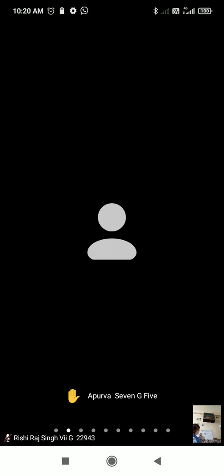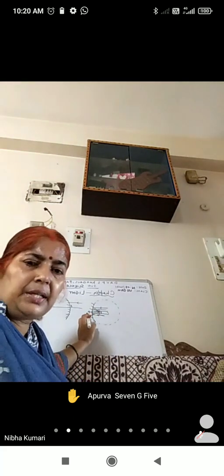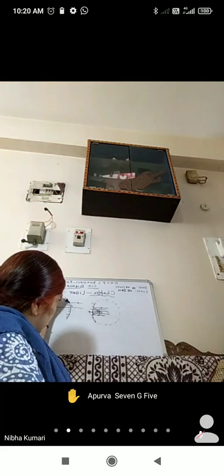Midpoint is called pole. The ray is coming parallel to the principal axis. Then after reflection, it will diverge. It will appear to come from this point. It will appear to diverge from this point. This point is called focus.